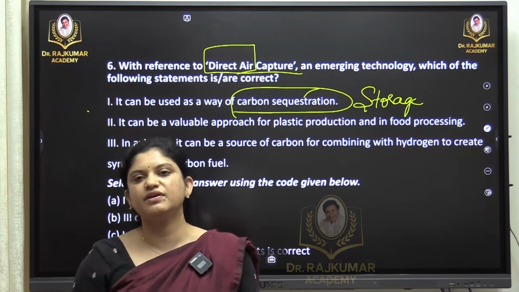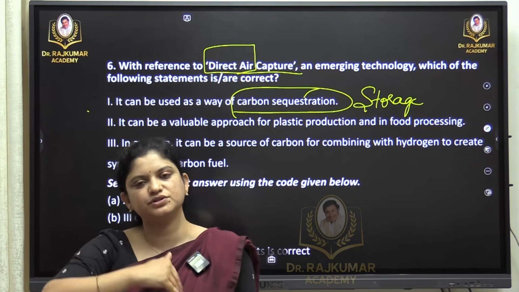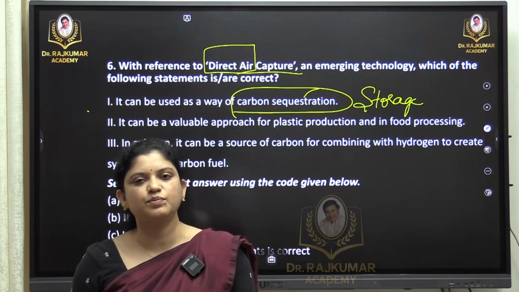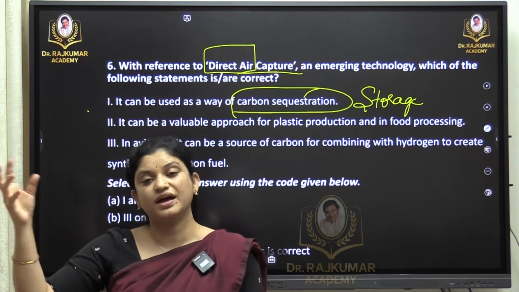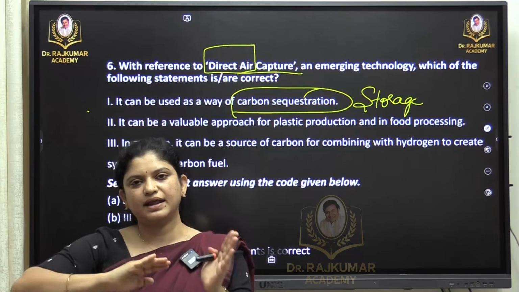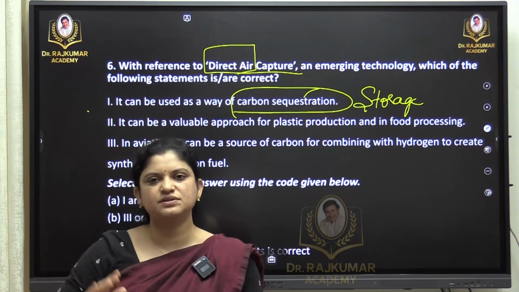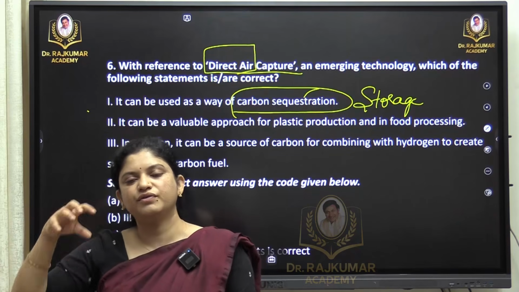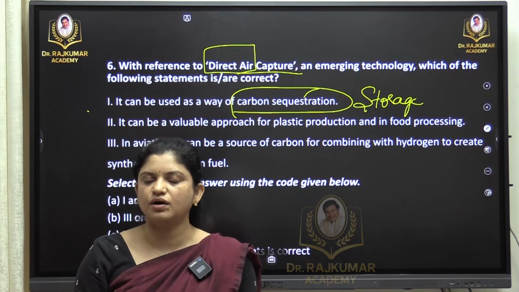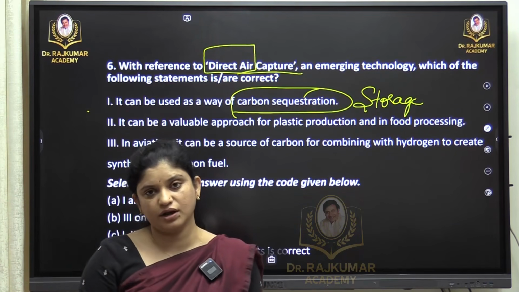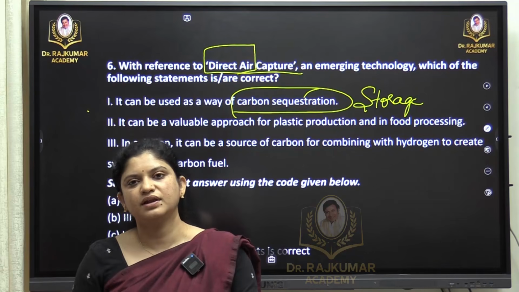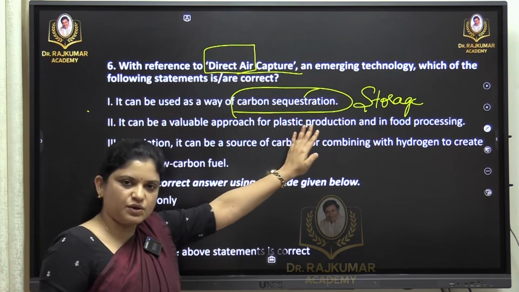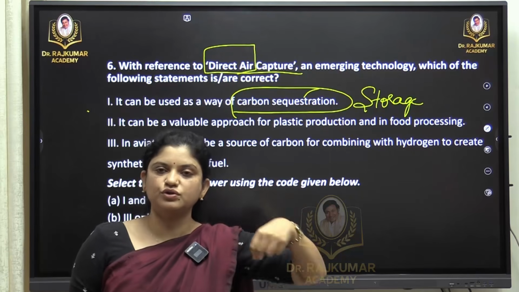Carbon is anyway emitted. When you burn something, as I have already mentioned, it is emitted. But can we reduce the intensity in the atmosphere? Yes. What are we going to do? We are removing it by directly connecting maybe to the chimneys or maybe pipes whatsoever, and we connect it to various carbon sinks, maybe soil or maybe ocean, deeper soil, or maybe the forest soil, wherein the carbon is stored there. So of course this is a way of carbon sequestration, not only capturing but also storing.